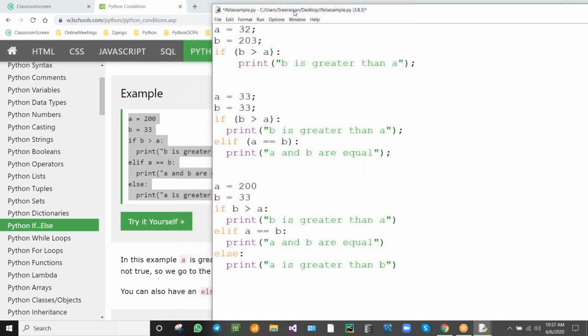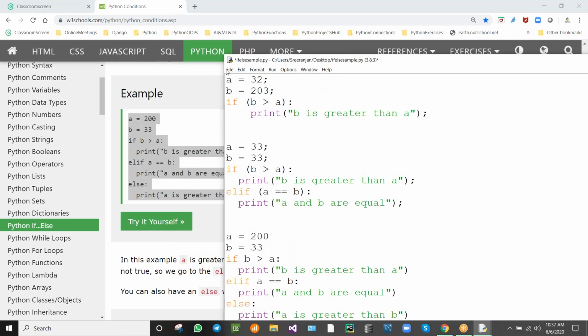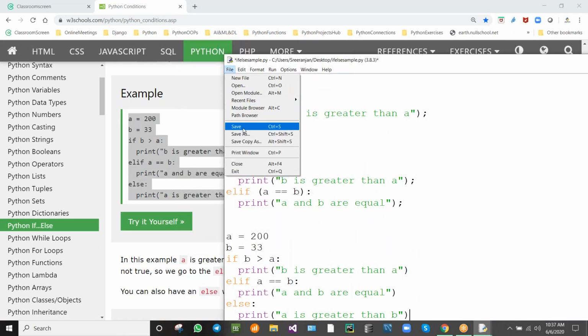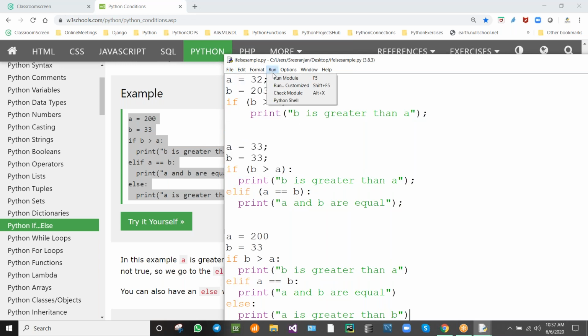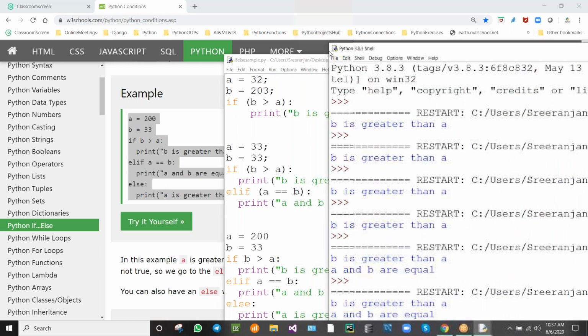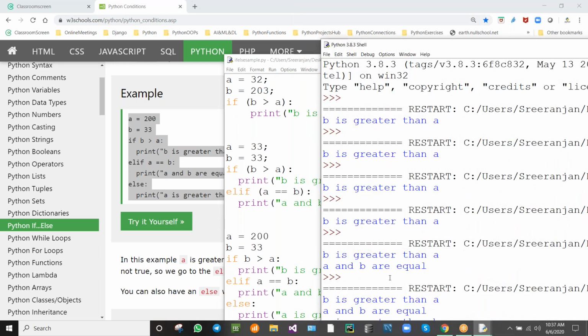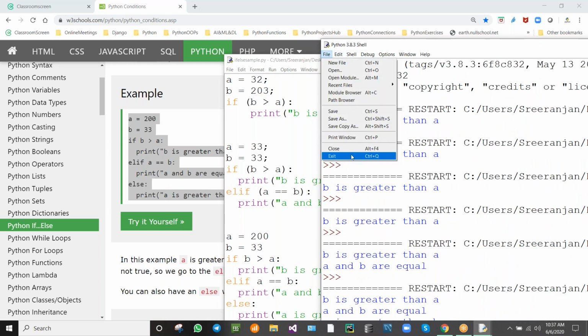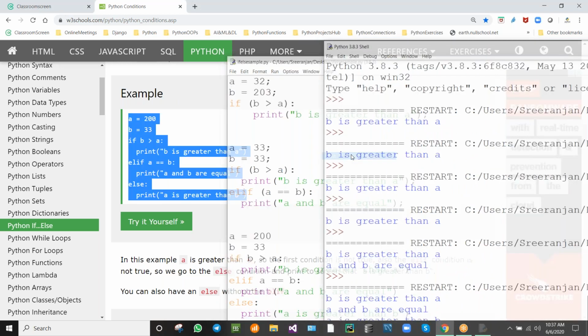You can see the output here, isn't it? So I'll be closing this. In the fresh window, it will be coming.